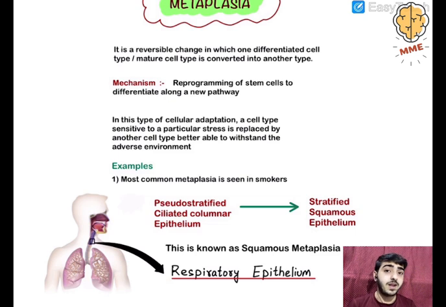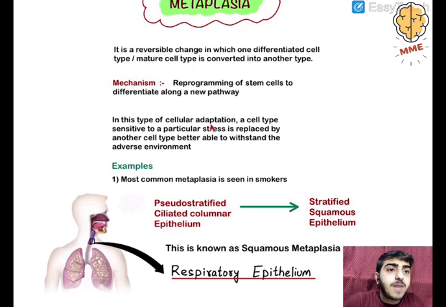This is not happening. The earlier cell type will die, then the stem cells will divide to form the new epithelium. That is called reprogramming along a new pathway.